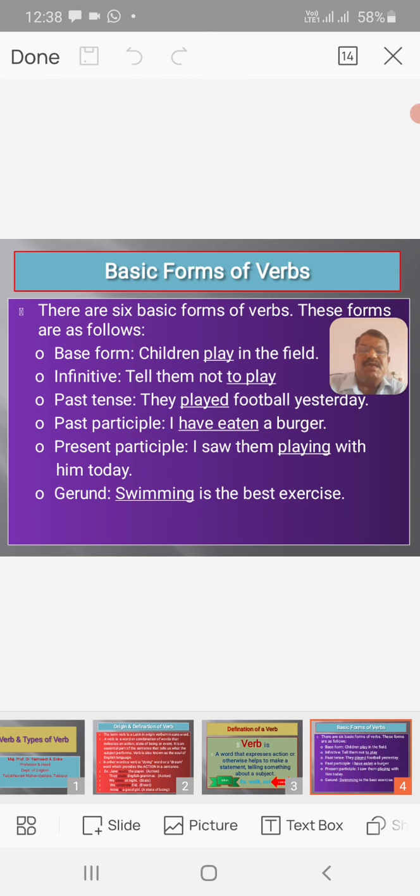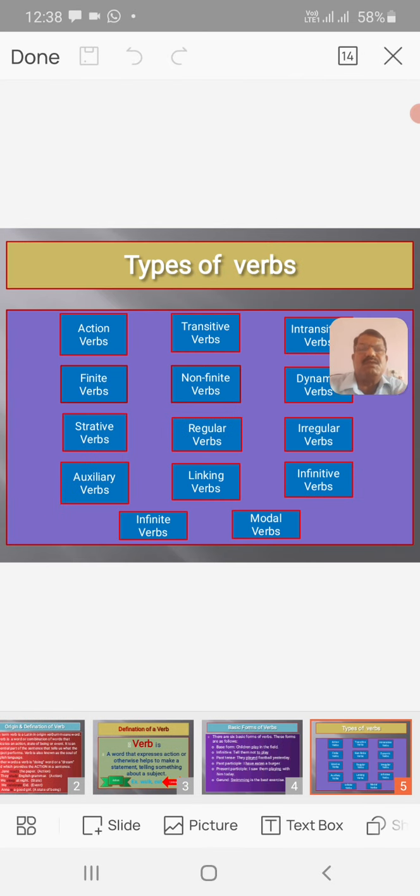Then the very important part of verbs, that is gerund. For example, swimming is the best exercise. In this sentence, the present participle swimming acts as the subject, and that is why the function of the word swimming is a gerund.